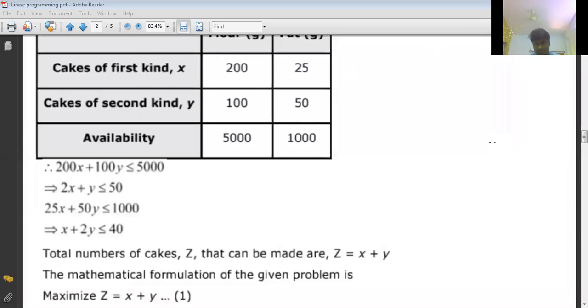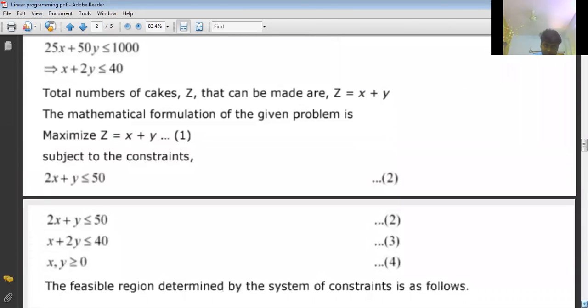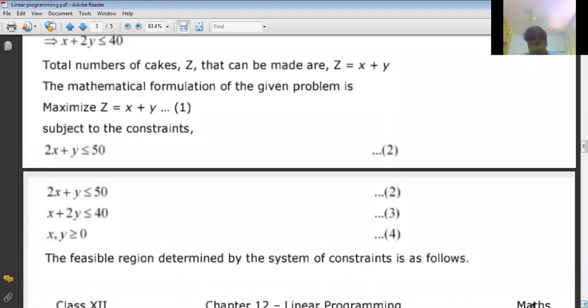Okay, so finally we'll formulate the problem. That is second step. We're entering into second step. What is the function we are going to maximize? Z equal to x plus y. We are going to find maximum number of cakes. How many maximum number of cakes can be made? That's what we are going to find out.